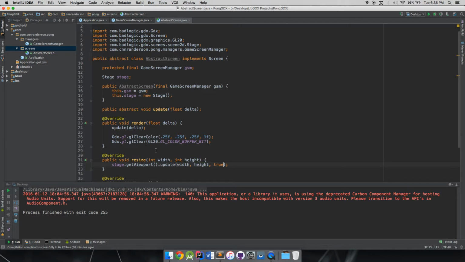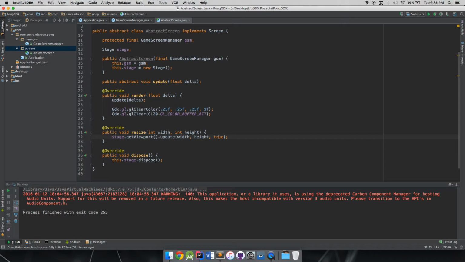Okay, so that just takes the width, the height, and I believe it updates or recenters the camera or something. But that's again not really important right now because we're not even going to be touching viewports yet. But this is just to take care of it, so when we do subclass, we don't have to have the resize method in our subclasses. It's always getting done here for us, so we don't have to think about it.